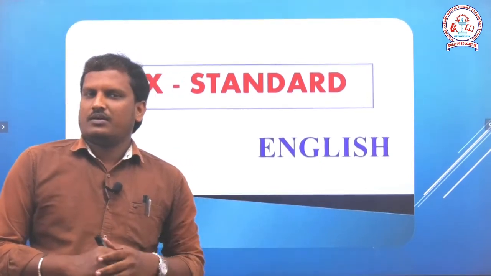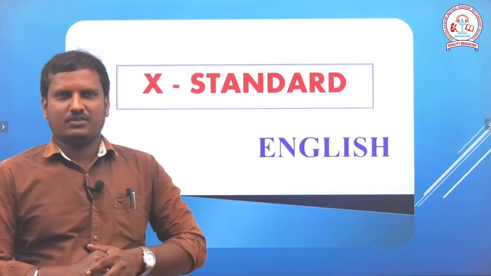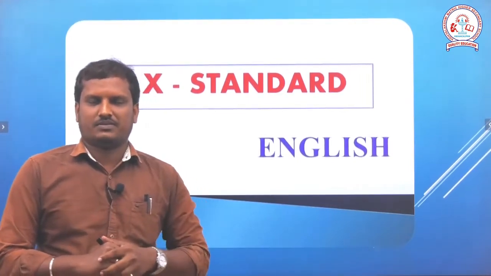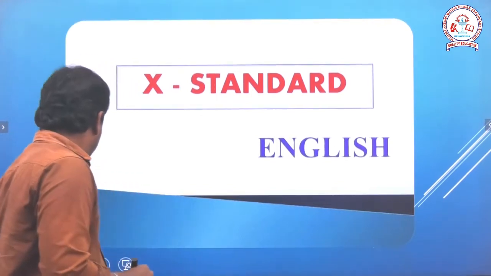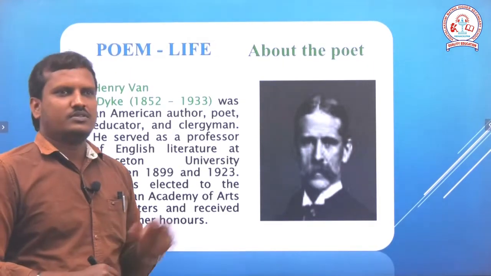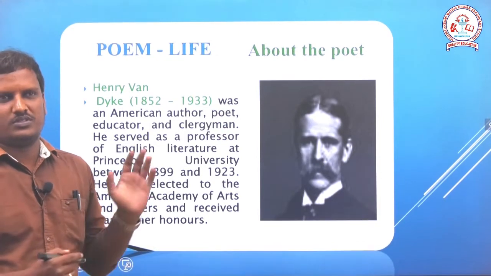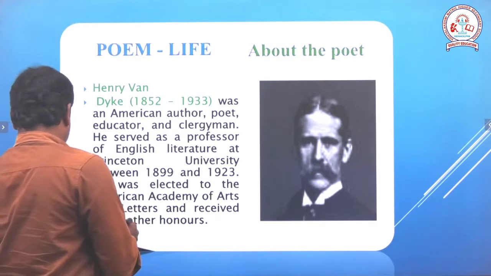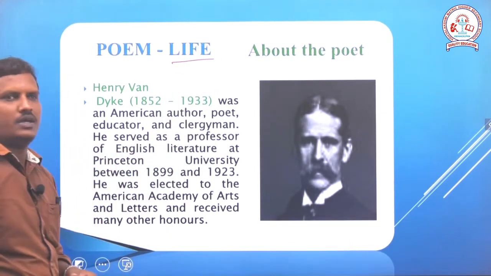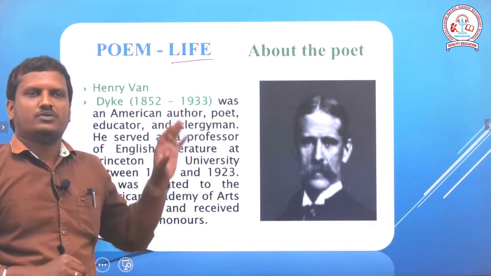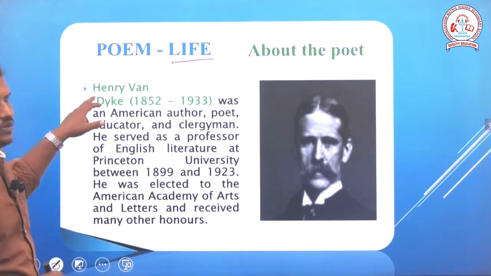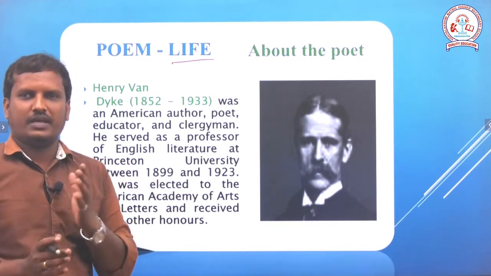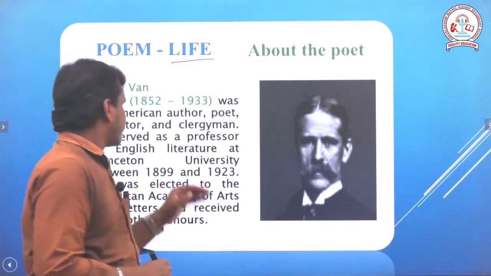Today, in this video lesson, we are going to learn a poem from the first unit in the 10th English syllabus. So, this is the poem that we are going to learn through this video lesson. The name of the poem is Life. It is written by Henry Van Dyke. So, the name of the poet of this poem is Henry Van Dyke.